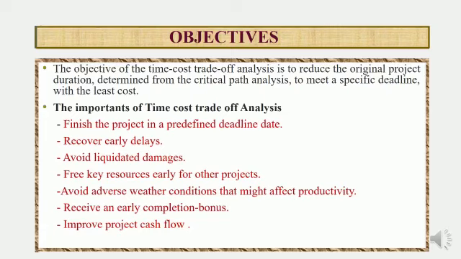Reducing project duration can be done by adjusting overlaps between activities or by reducing activity durations. The activity duration can be reduced by applying multiple shift works, working extended hours, working on weekends and holidays, using additional resources, using materials with faster installation methods, using alternate construction methods or sequence, etc.